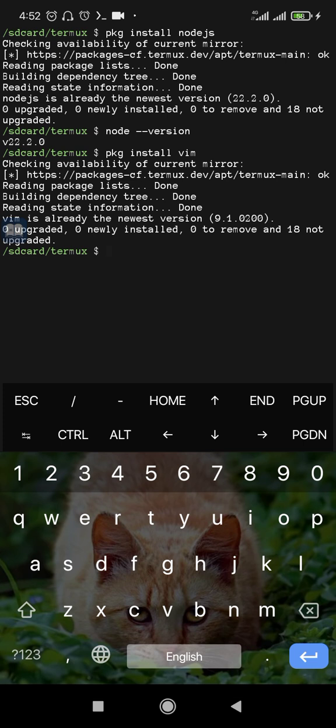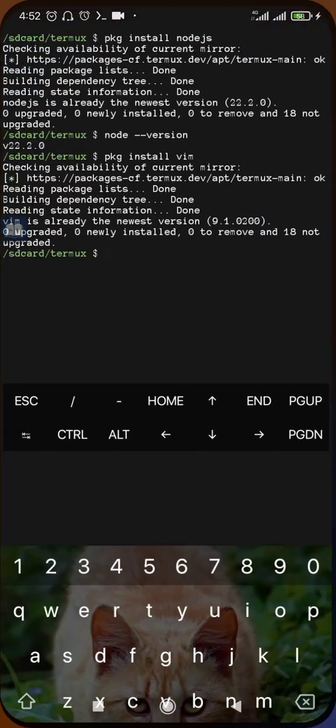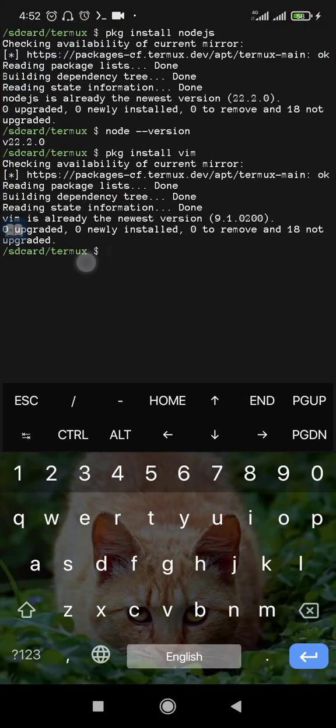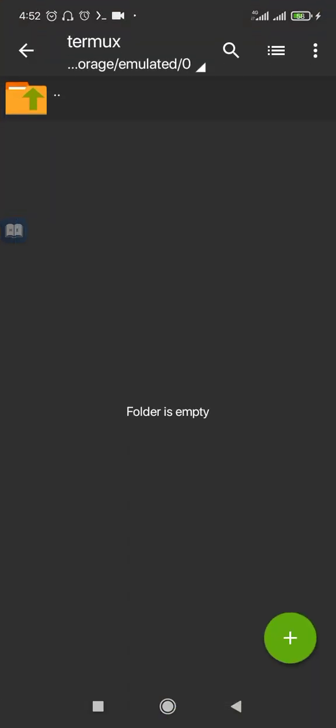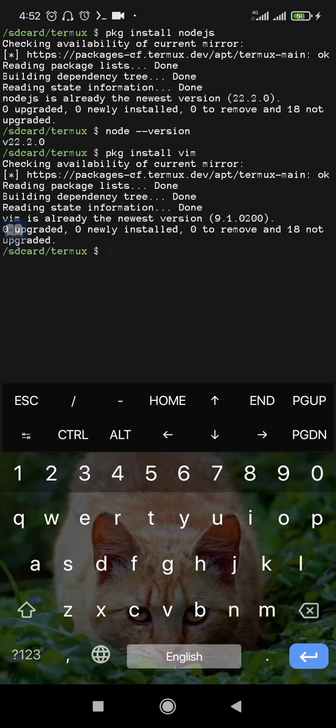So now kun ga kamar da na gaya muku a nan warin, muna a cikin SD card termux. We are here kenan. Muna nan ciki, our folder is empty. So now I want to create a new JavaScript program without relying on the browser, because idan zan ce zan yi running din shi a browser, dole ne na kasance ina da HTML.